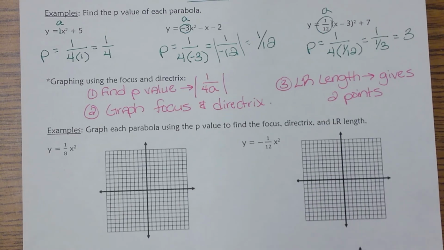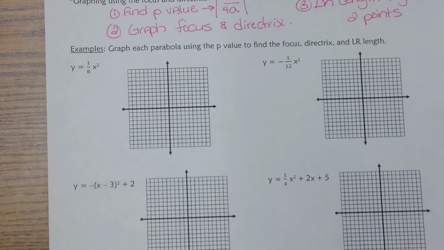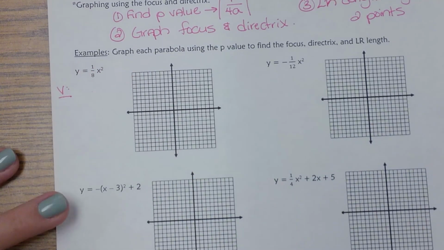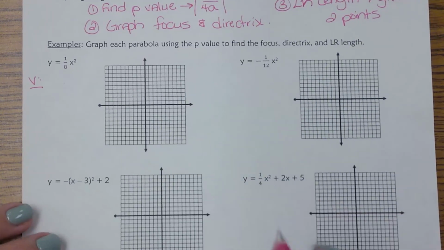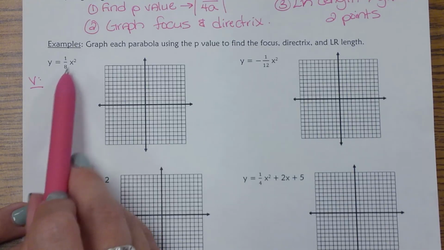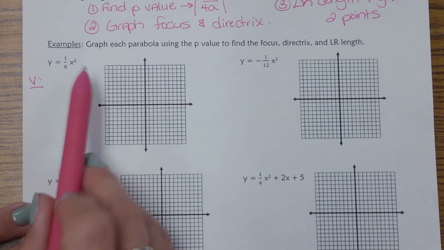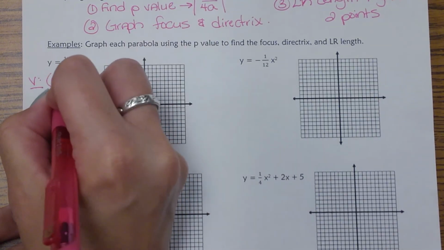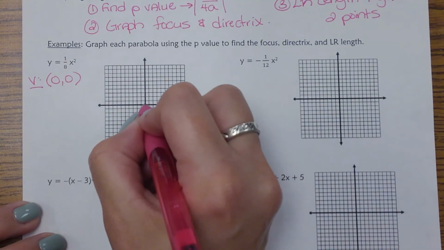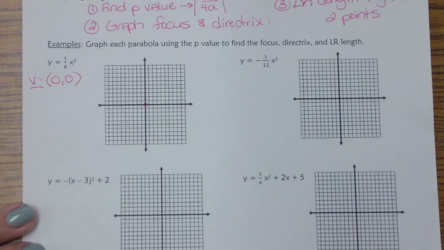Okay, so we are going to label all these parts on these graphs down here. So the first thing I want to do is I'm going to go ahead and label my vertex so I kind of know where I'm starting on my graph. So looking at this, remember, I can look at my equation and say what my vertex is. I'm not adding or subtracting anything. So looking at that, I know my vertex is starting at 0, 0. So I can go ahead and put that on there. So there's my vertex at 0, 0.